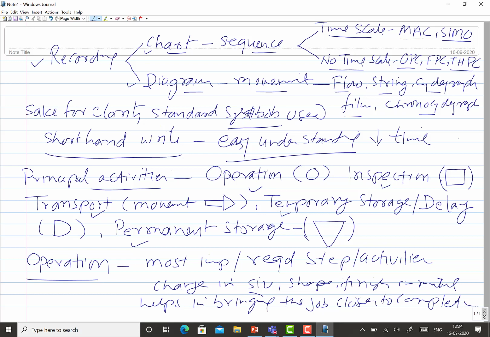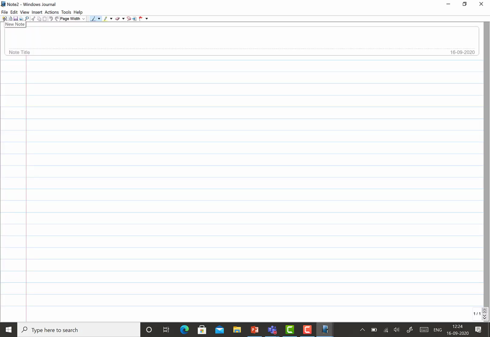The second is that in official work there can be a number of other things, like something being received, so receiving, and then calculating, planning. All these can also be considered as part of the operation.